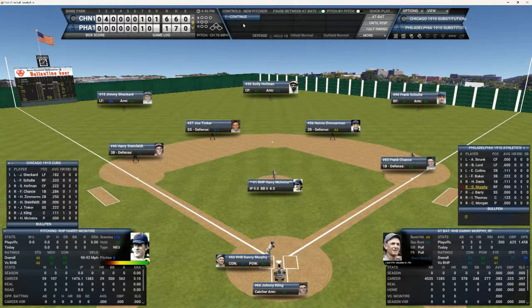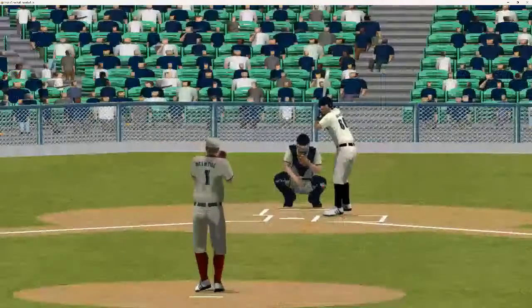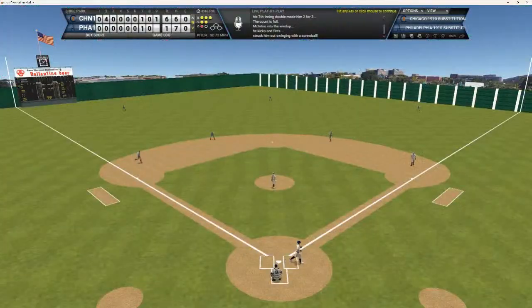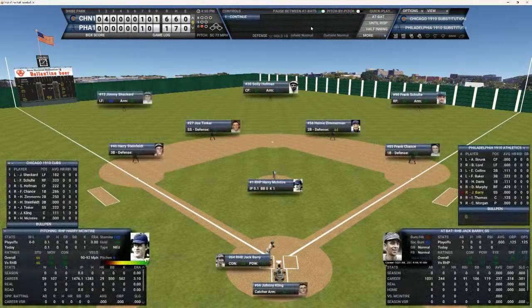Murphy's having a good game. He's 2 for 3 today. Can Danny keep it up? A's need base runners. Full count on Murphy. And he swings and misses for out number 1. 1 up and 1 down here.